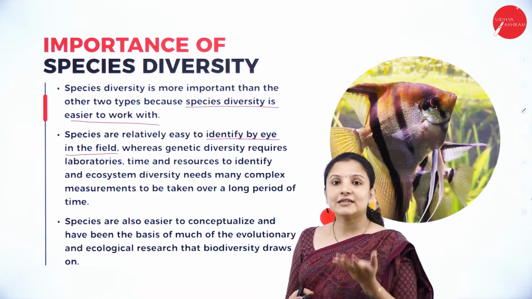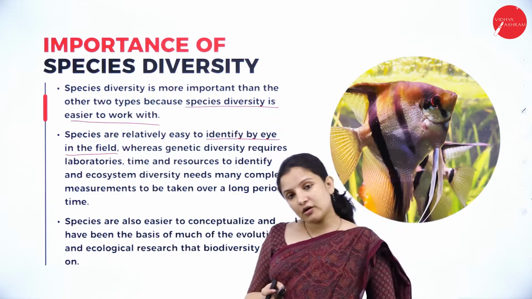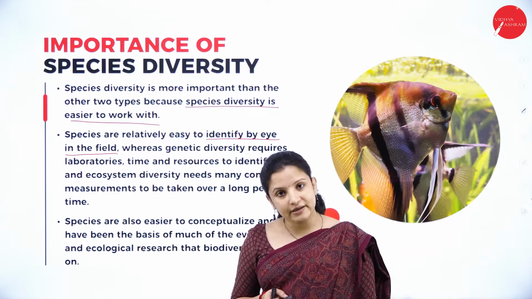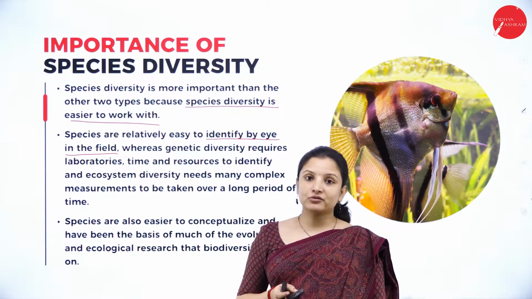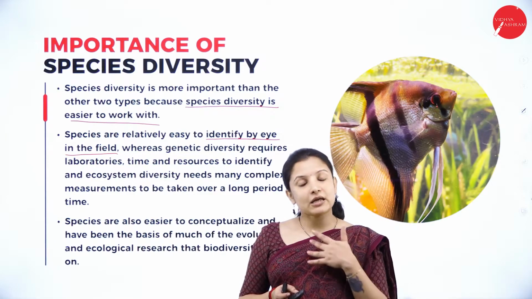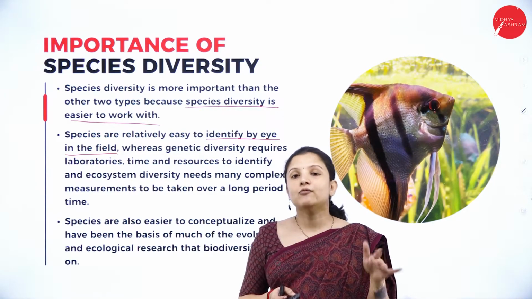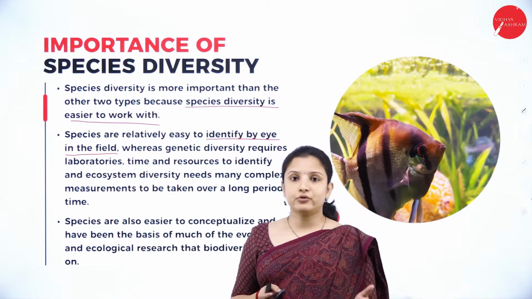So therefore it is easy to study them, whereas for genetic diversity, you have to bring the organism to the lab, you have to isolate the DNA, from the DNA you have to take out the gene, that gene you need to sequence, and there will be thousands upon thousands of genes, each of the genes you have to study separately, what type of protein it produces you have to study separately, so it's quite a laborious process.